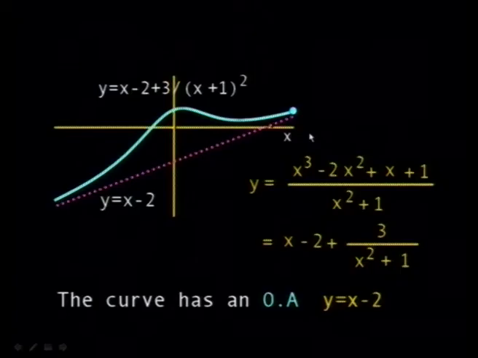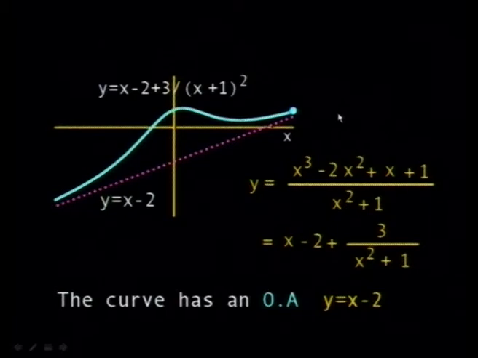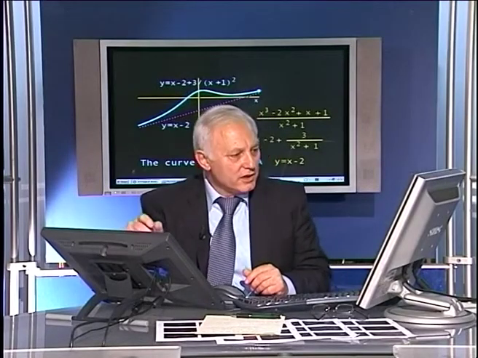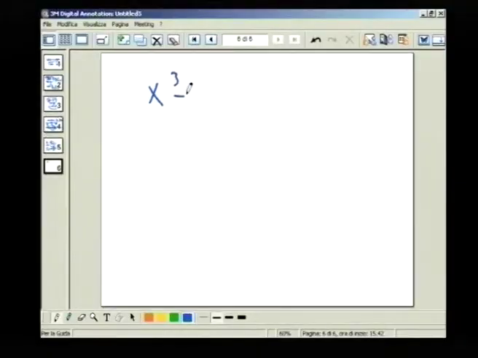This function here has what we call an oblique asymptote. So in fact, you have all kinds of asymptotes. As we said before, let us take this function, for example: x cubed minus 2x squared plus x plus 1 divided by x squared plus 1. Of course, had the denominator been x squared minus 1, then you would have two vertical asymptotes at 1 and minus 1, but you have here x squared plus 1. So there are no roots in the denominator, then there are no vertical asymptotes.